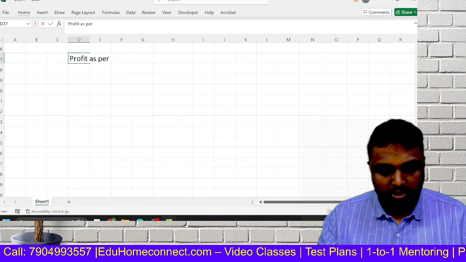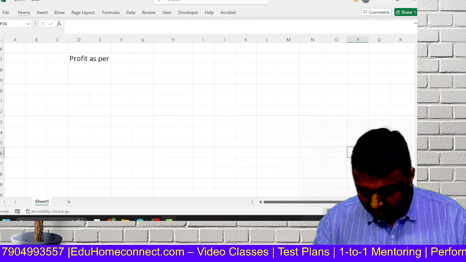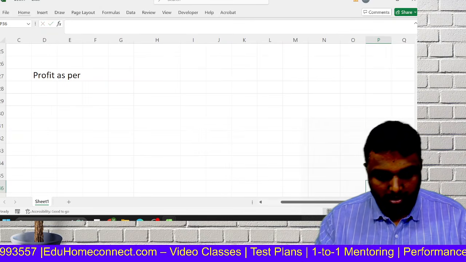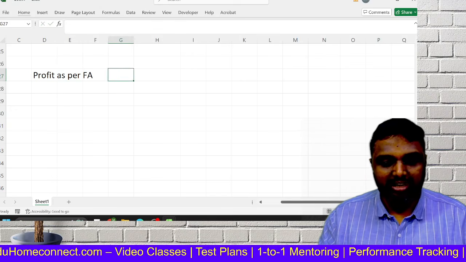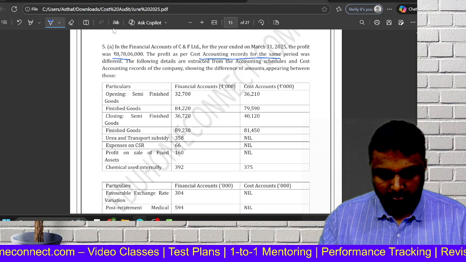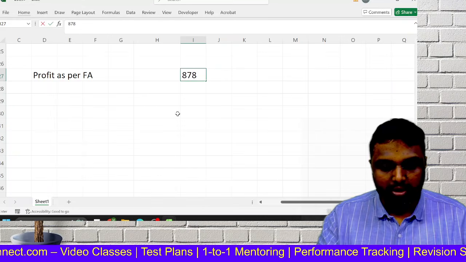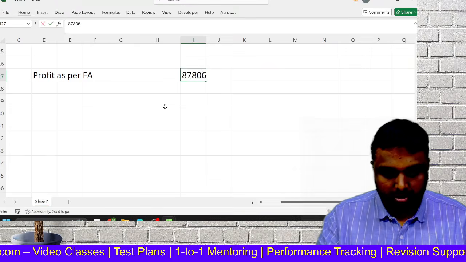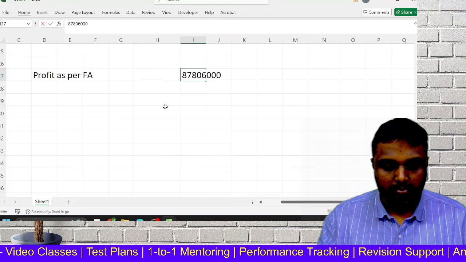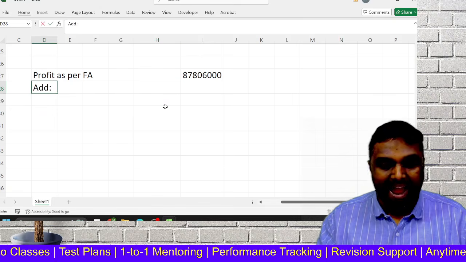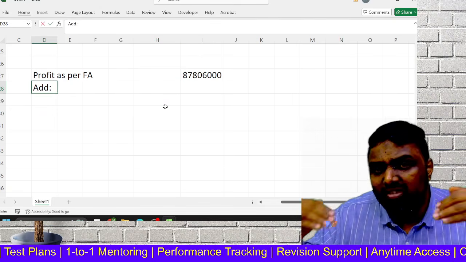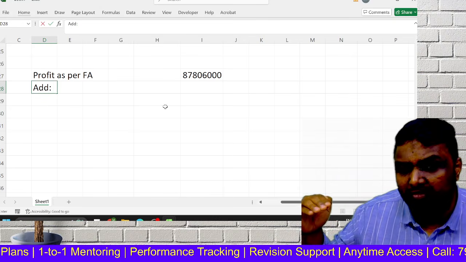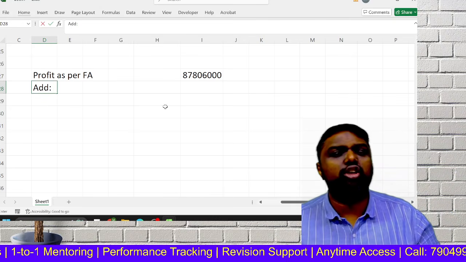So profit as per financial accounts. What is the amount? Profit as per financial account 8,78,06. Now you have to add. See what you have to add? Which items will increase your cost profit?